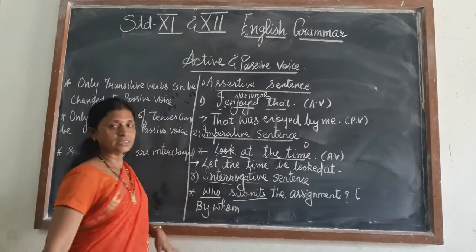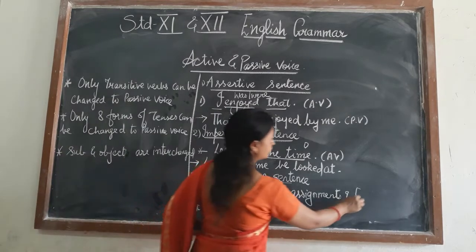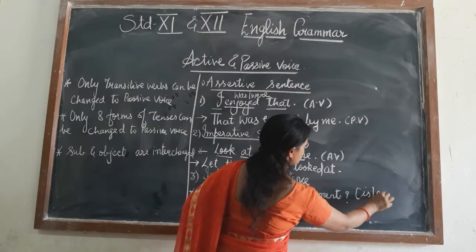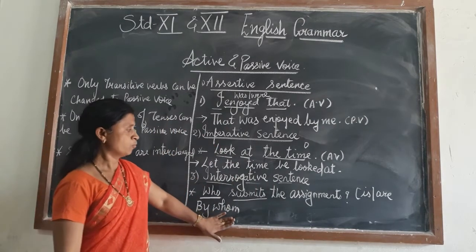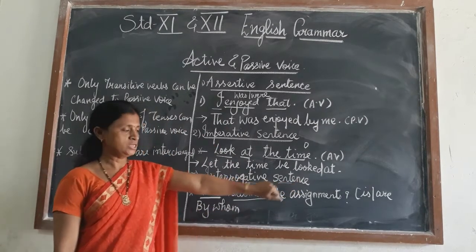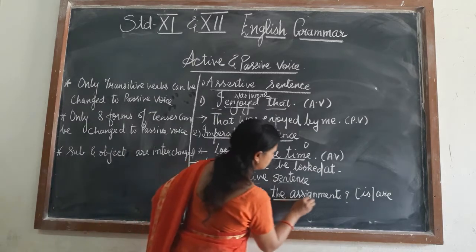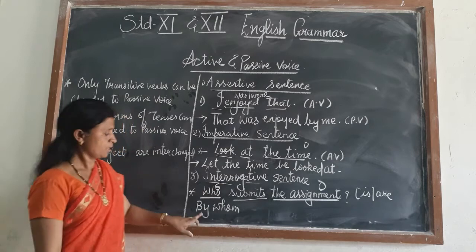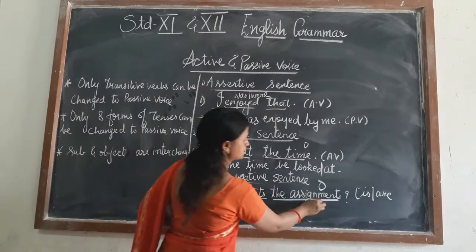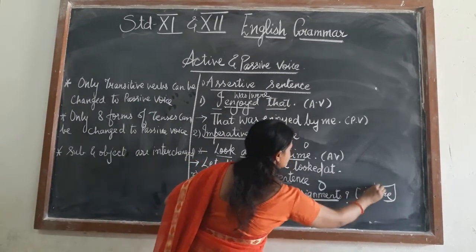So that is in the present form. Whenever the verb is in the present form, you are supposed to use is or are. After by whom, now you have to select from is or are. So you see your object. Now assignment is in the plural form, so you will select are.